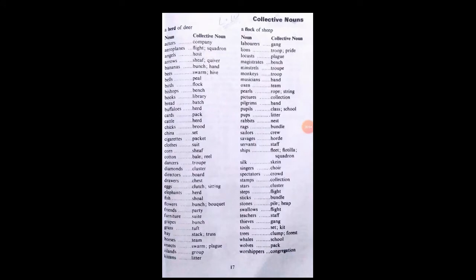Today we have a topic of collective noun. A collective noun is a word which represents the entire group or collection of nouns, as you can understand from its name, collective. So there are two lists, a list of nouns and a list of collective nouns. Firstly, you have to learn them all, that is, which collective noun is used with a particular noun. When you learn it, you will be able to solve the exercises.